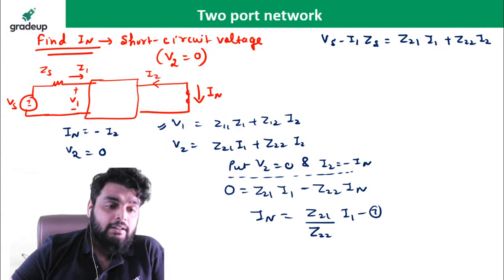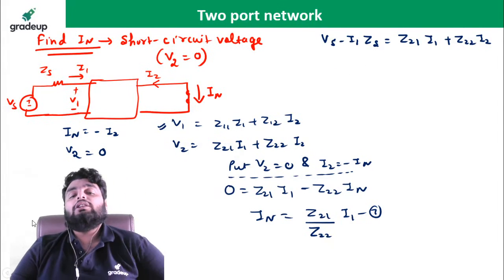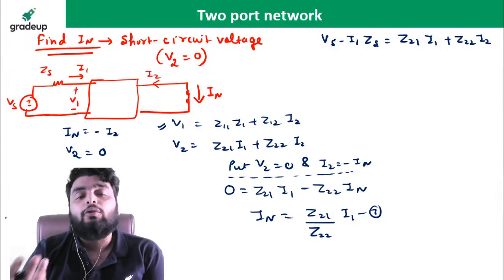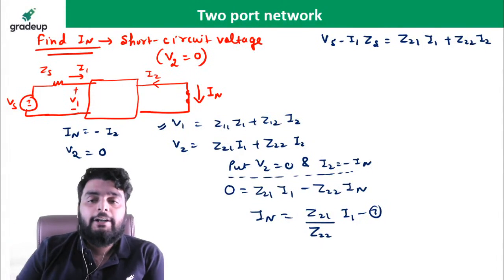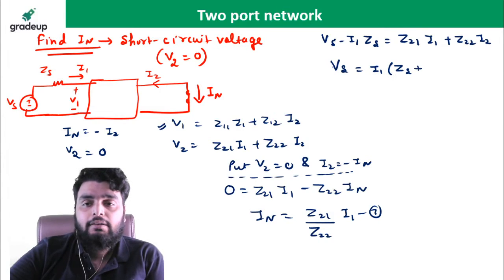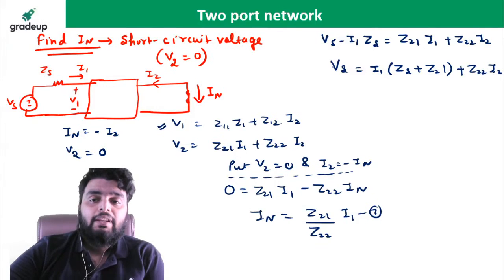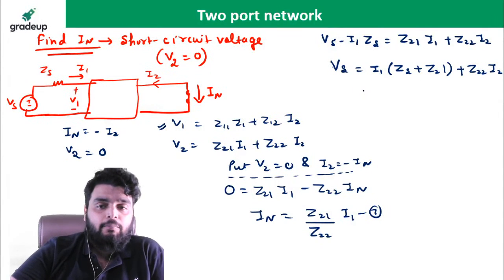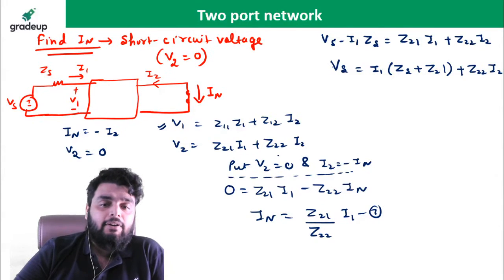See very carefully guys. Everything depends on the calculation, how you do the calculation. You have 4 equations and 4 variables. You just need to calculate it and find out the answer, right? From here, I can write Vs is equal to I1 Zs plus Z21 I1 plus Z22 times I2. Yes or no? I can write in this form. So from here, what is I1? I1 is equal to this thing.